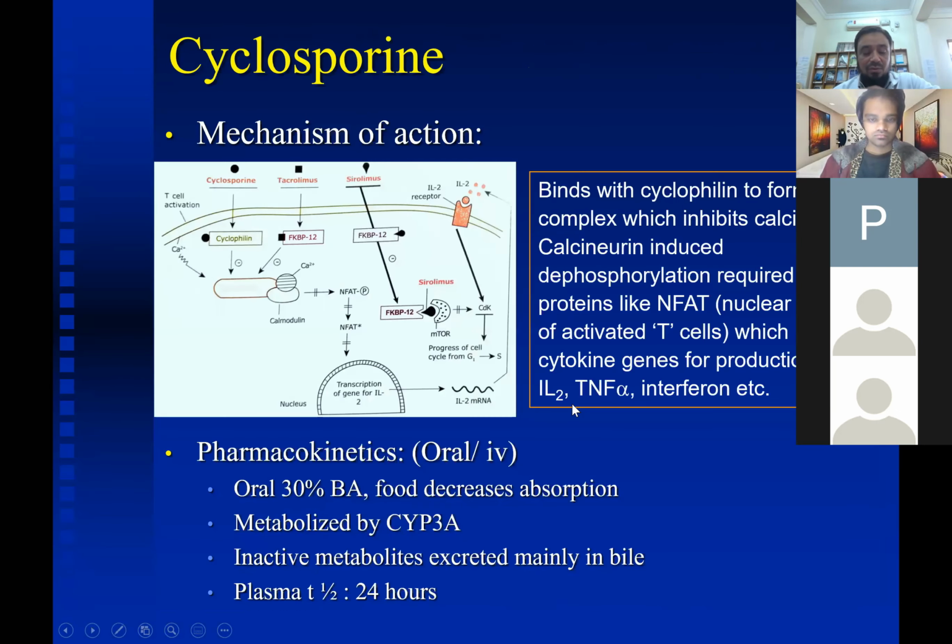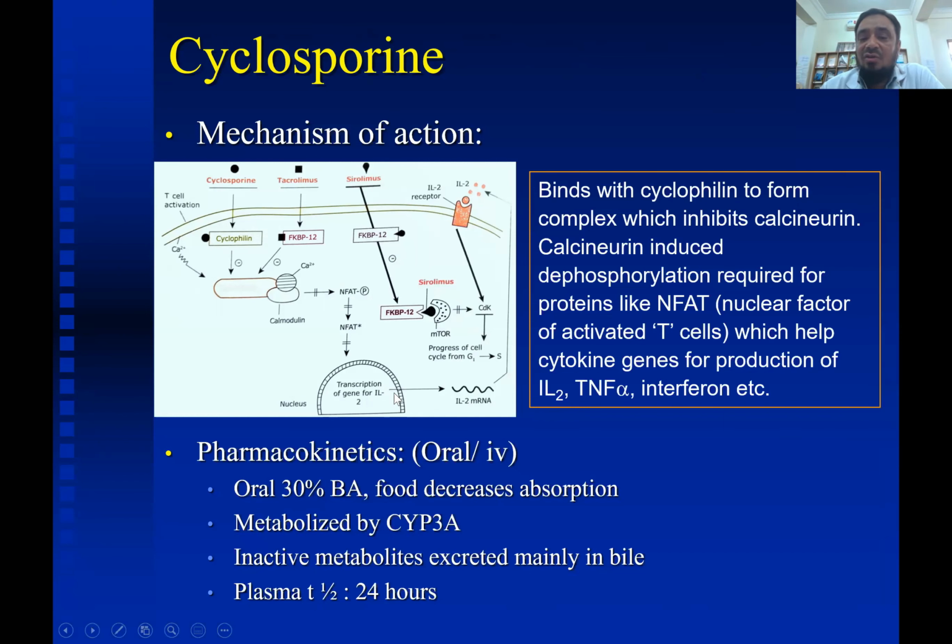So now coming to cyclosporin. Cyclosporin is a calcineurin inhibitor. What is its mechanism of action? Cyclosporin binds to cyclophilin to form a complex which inhibits calcineurin.